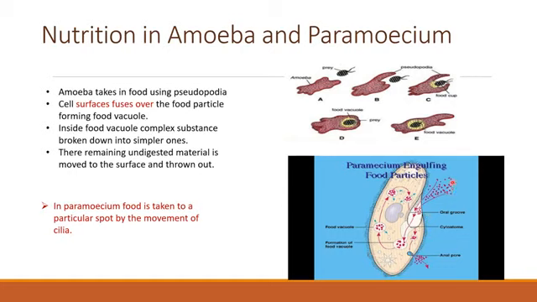The food is taken to a particular spot, then it will be taken inside the body of paramecium. It will be digested by the food vacuole. Food vacuole has a lot of enzymes, so these enzymes help in the digestion of food, and the waste material is thrown out through the anal pore. You can see the whole cycle of digestion over here.